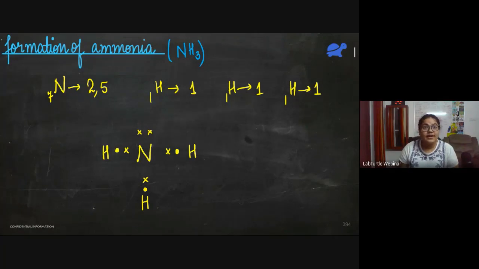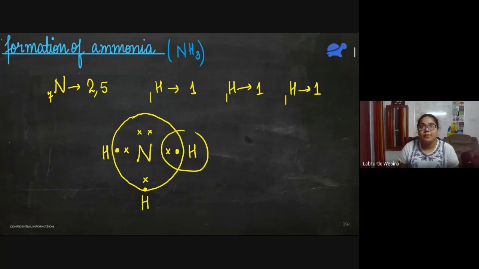But our answer is not yet complete. Now we have to show that their octets or duplets are complete. For nitrogen, 1, 2, 3, 4, 5, 6, 7, 8. Nitrogen has all of these electrons because hydrogen is sharing its electron. So nitrogen's octet is complete. For hydrogen, its duplet is complete. Here also its duplet is complete, and here also its duplet is complete.